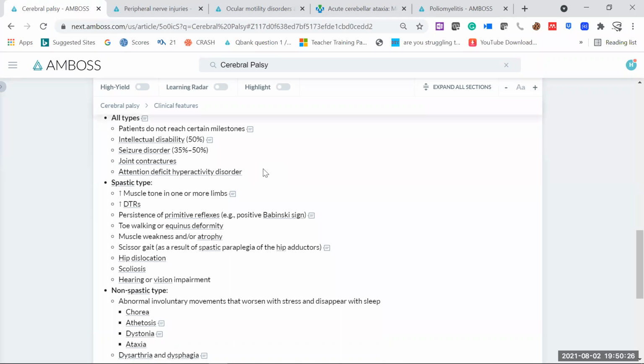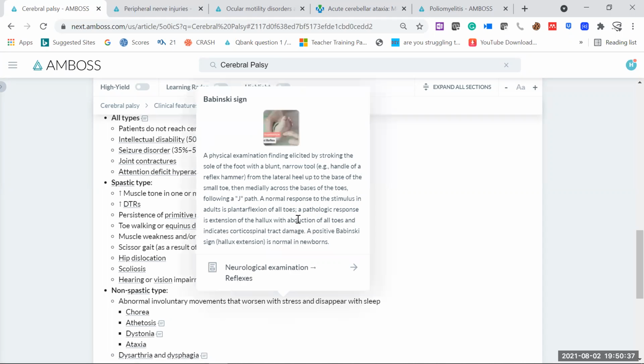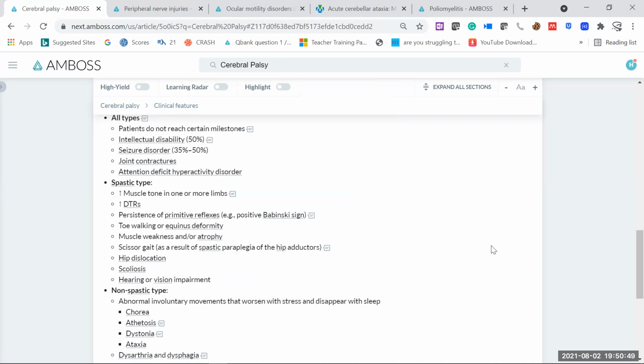But if you are more concerned about a spastic one, we will see increased muscle tone, and deep tendon reflexes will be much exaggerated. You can see persistence of primitive reflexes like Babinski's sign. That's a normal sign which should be completely gone by the time the baby is 3 months of age or 6 months of age. But if it continues, we can say it's a primitive reflex that has actually persisted. It should be gone by the time the baby achieves certain milestones. But here, as the baby is not achieving milestones, we will see some primitive reflexes are still going on.